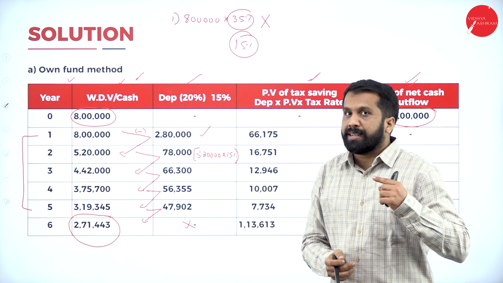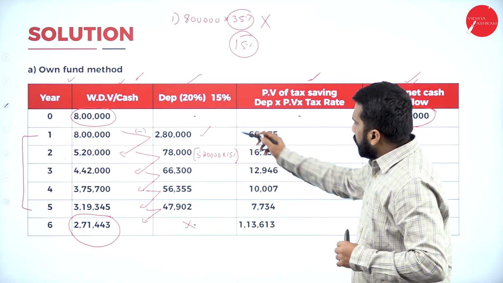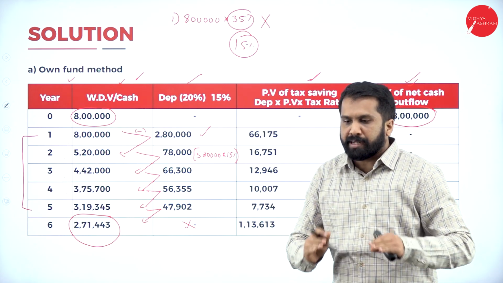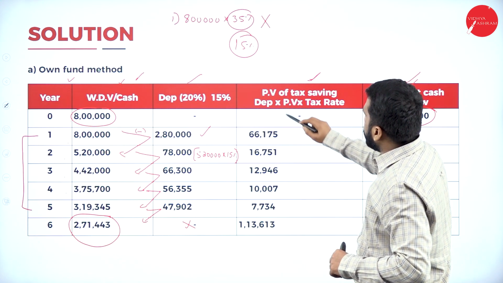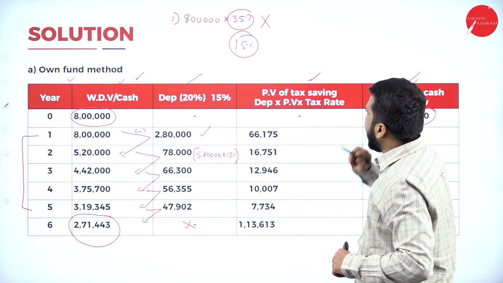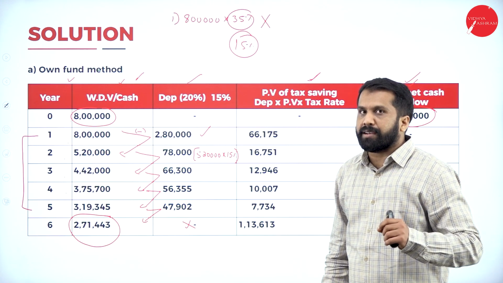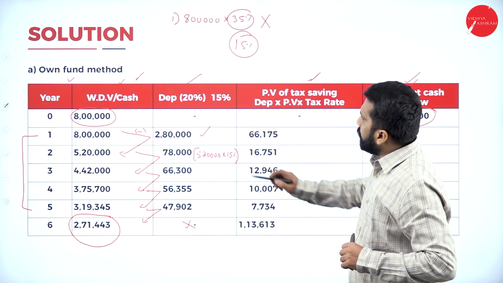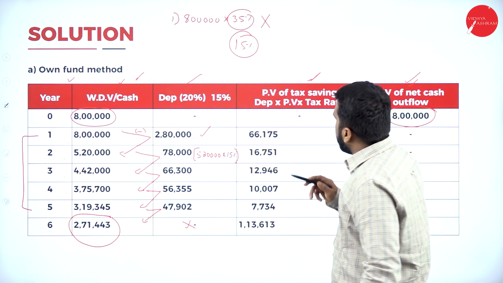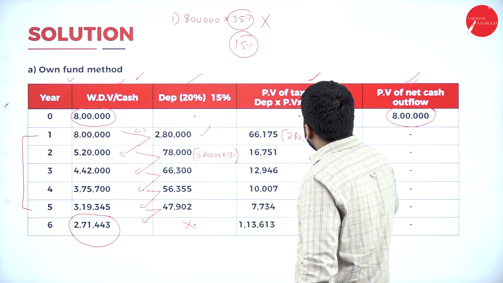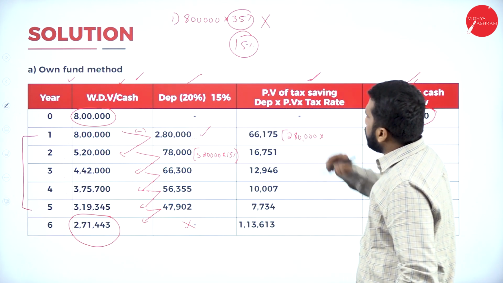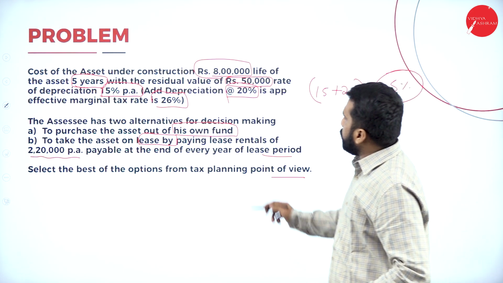Now we'll go for the next one. So up to this you are clear, completed? Yes. PV of tax saving: depreciation into PV into tax rate. How do you calculate? Simple one. Take 2,80,000. I'll show you the calculation. 2,80,000 multiplied with what is the PV factor?